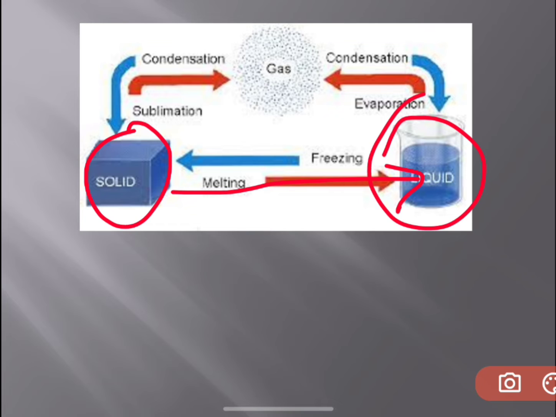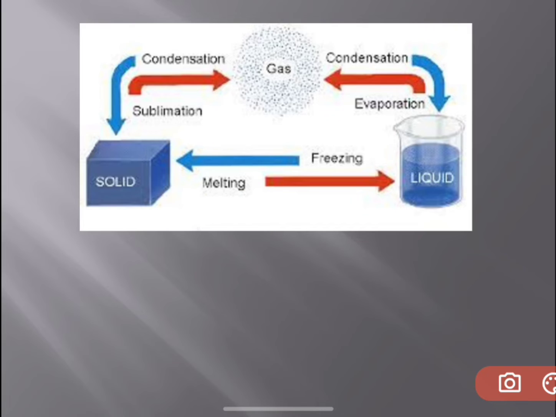Here we are not literally heating anything, we are not keeping it on the stove, but when the temperature is very low, it turns into ice. When the temperature is increased, it melts, which means it turns into liquid. Examples are melting butter or ice cream. Chocolates also melt when they are outside the freezer, isn't it, children? Yes, so that is melting.